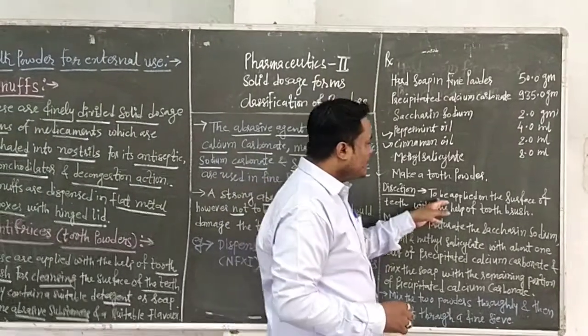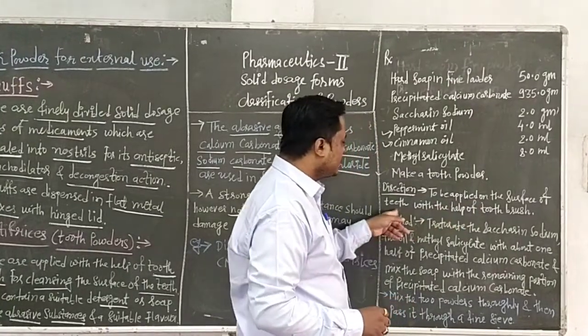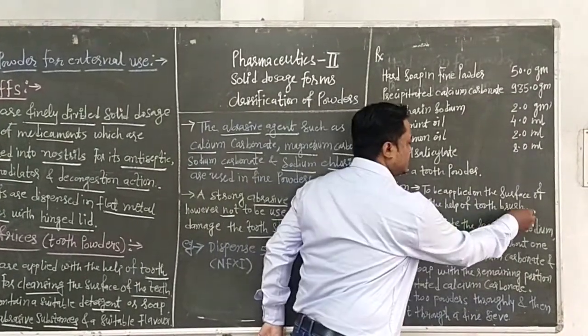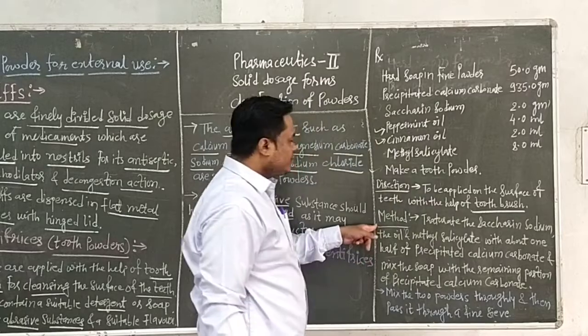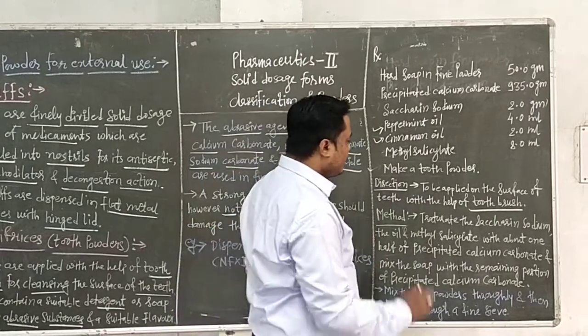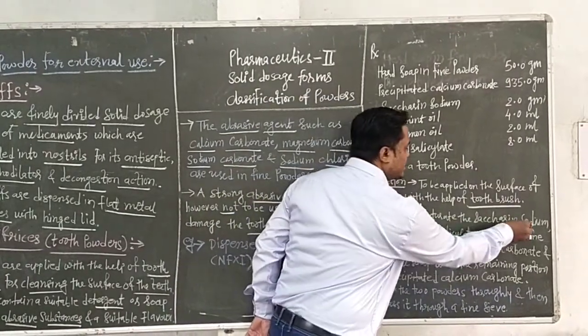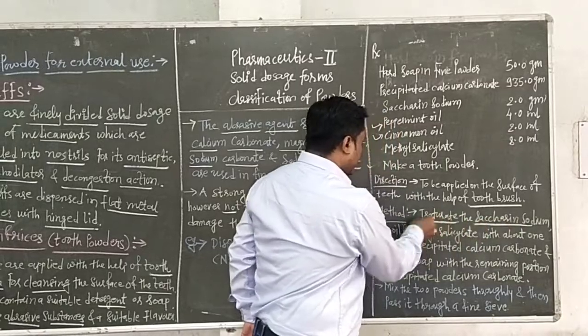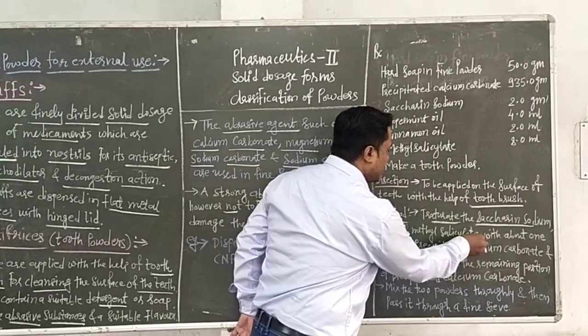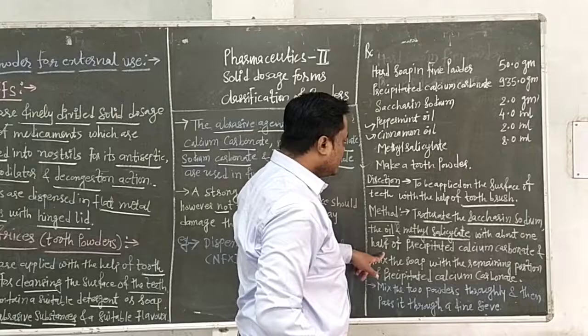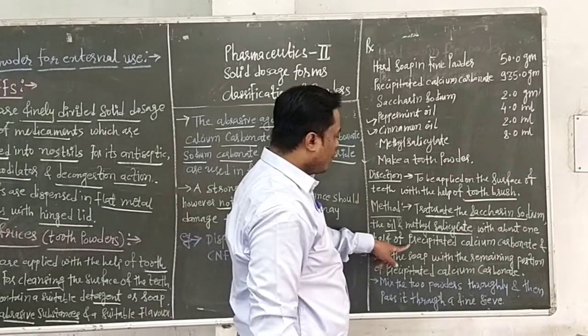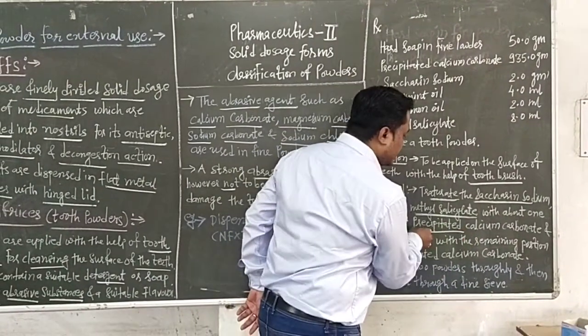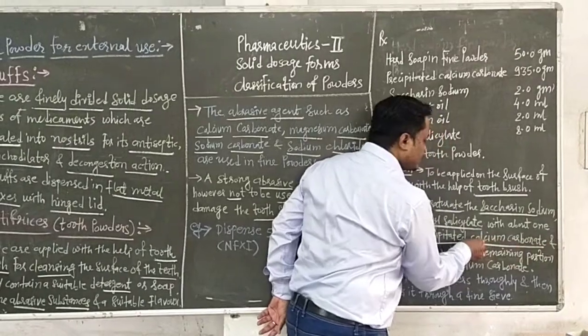Then the direction is to be applied on the surface of the teeth with the help of a toothbrush. Then next we have to see the simple method. First triturate the saccharin sodium, then the oils and methyl salicylate with about 1/2 of the precipitated calcium carbonate. This is the first step.